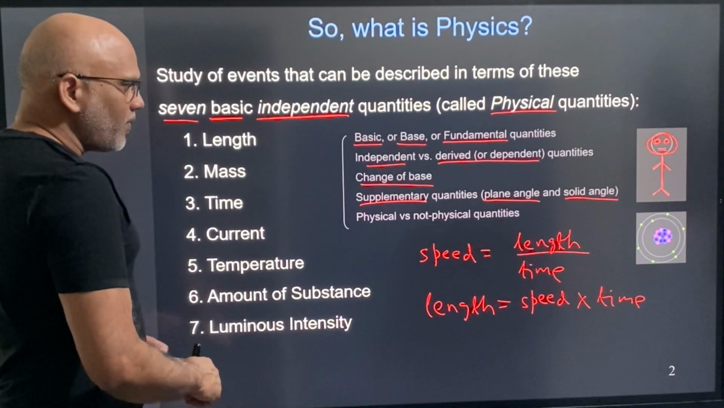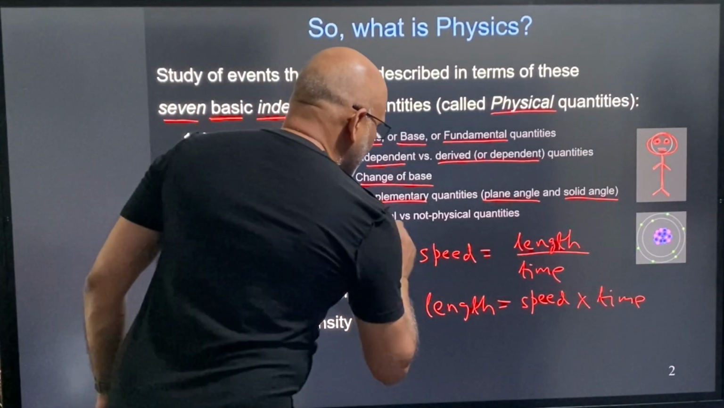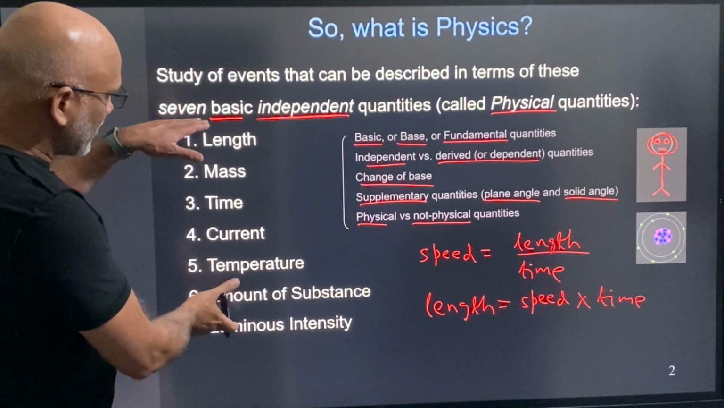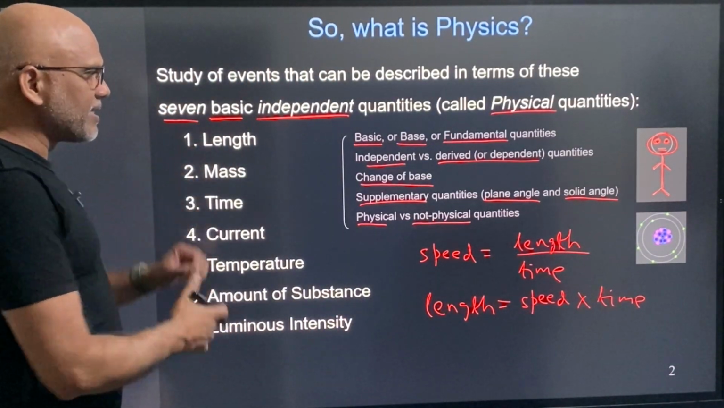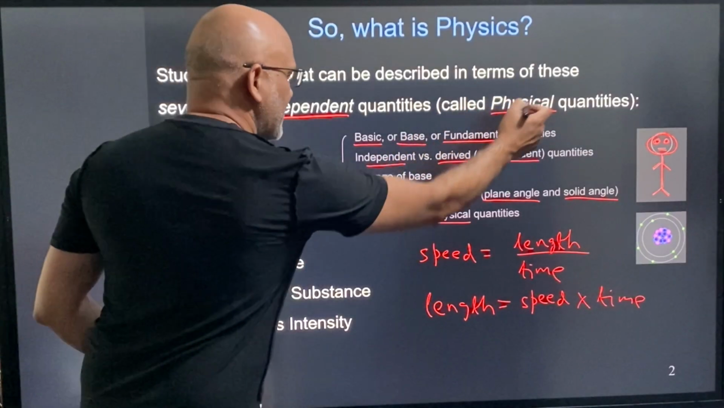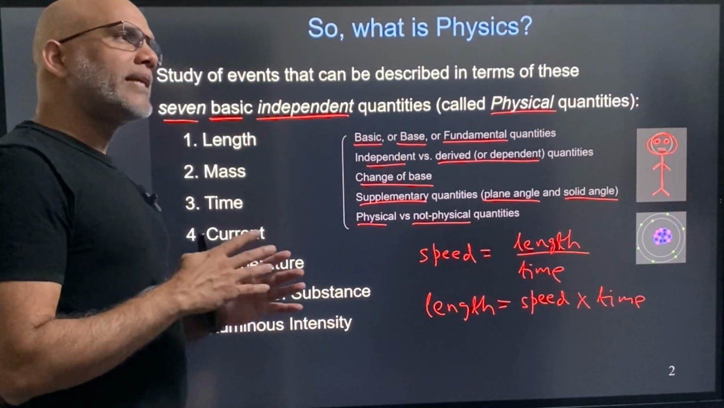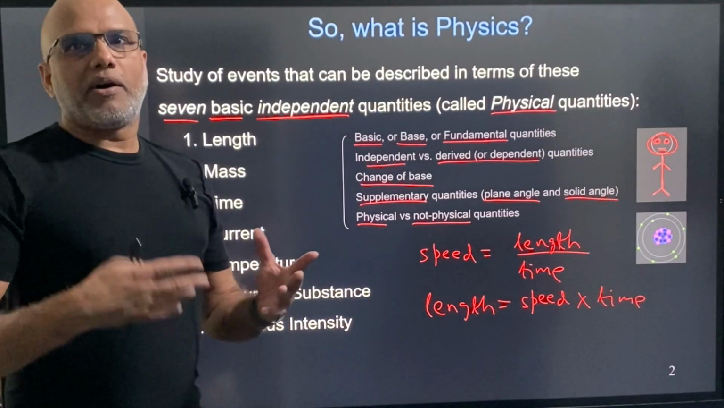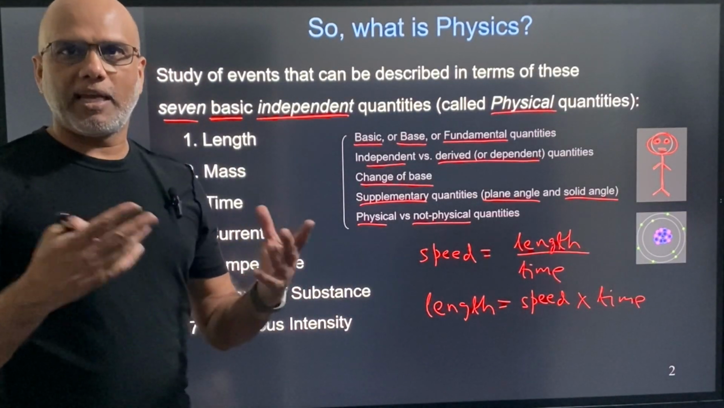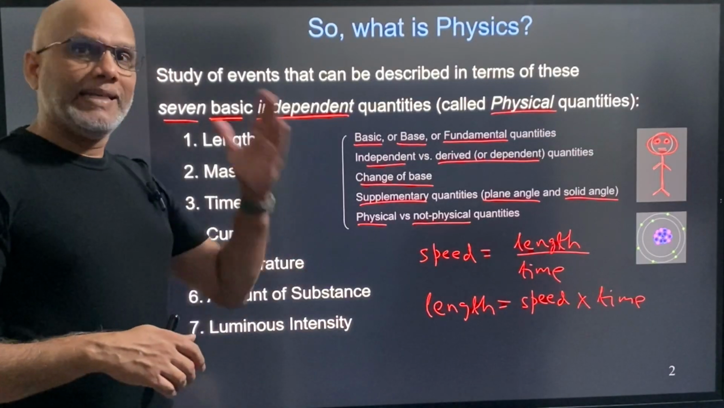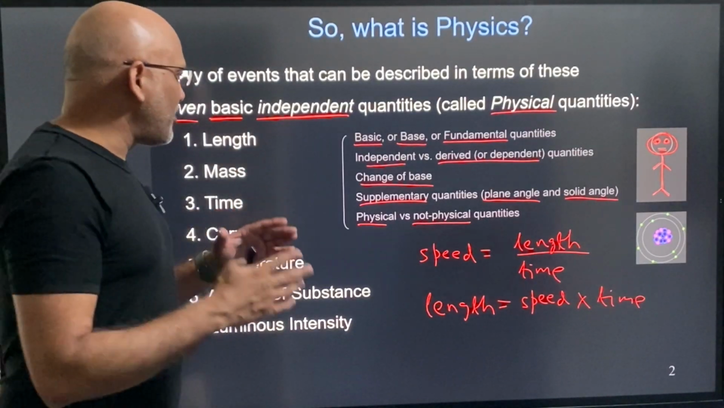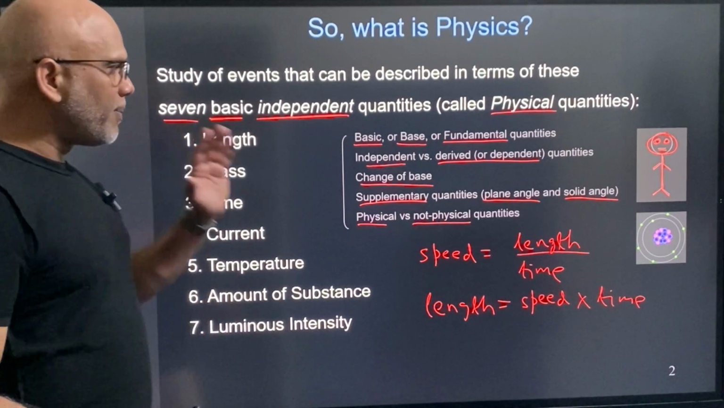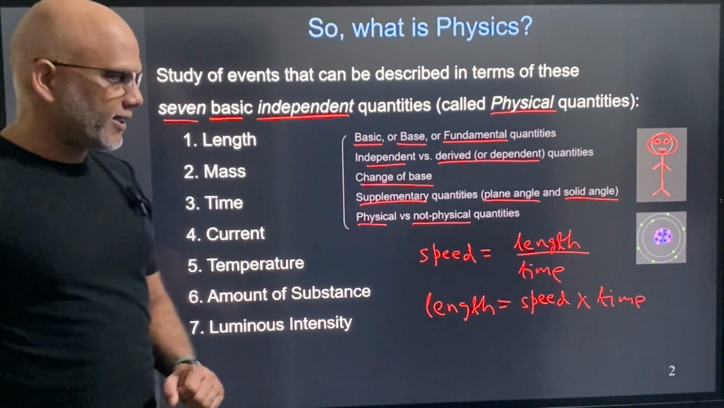Now, what is physical versus non-physical? Anything that comes under this or is derived from this, we call physical quantities. And some examples of non-physical quantities are, for example, love or hate, or happiness and sadness, intelligence. They cannot be derived from these quantities. So those are some examples of non-physical quantities.